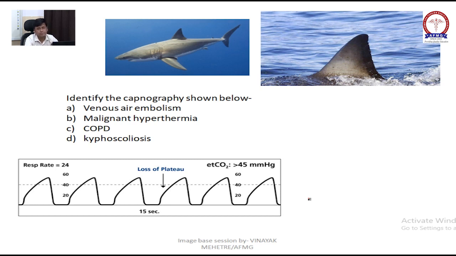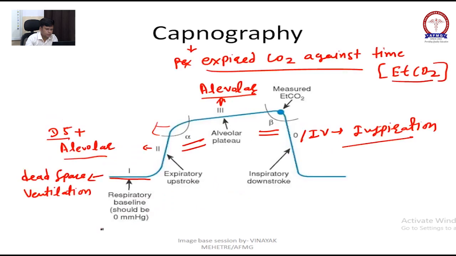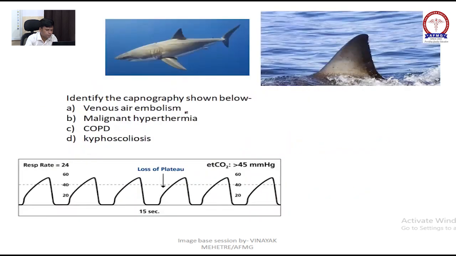Actually, it should not be here. You have seen this angle, right? The angle which is supposed to be like this, right?